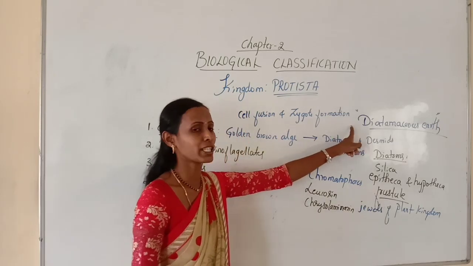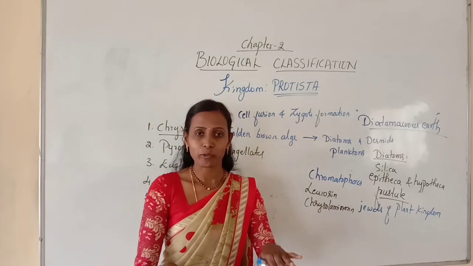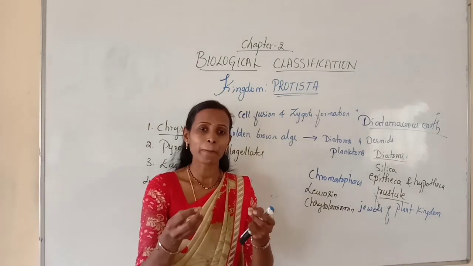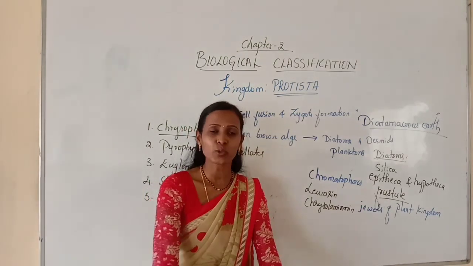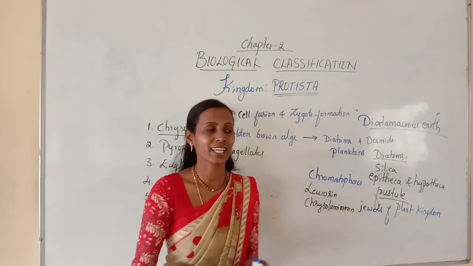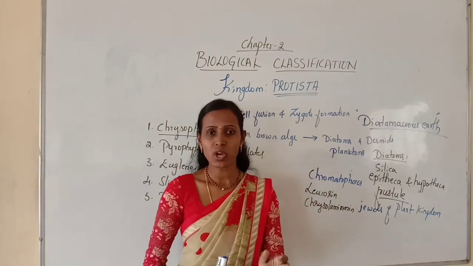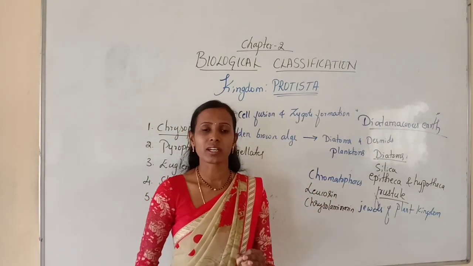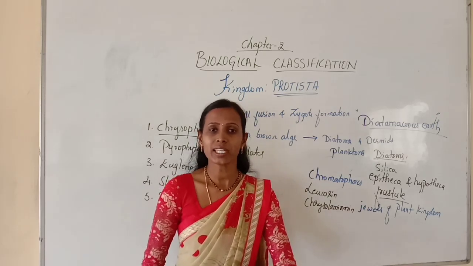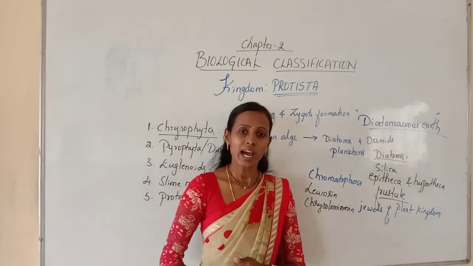In the particular region where diatoms are usually present, all the empty cell walls sink to the bottom of the ocean where they are deposited. That particular area is called diatomaceous earth, the accumulation of empty cell walls at the bottom of the ocean over several billions of years.